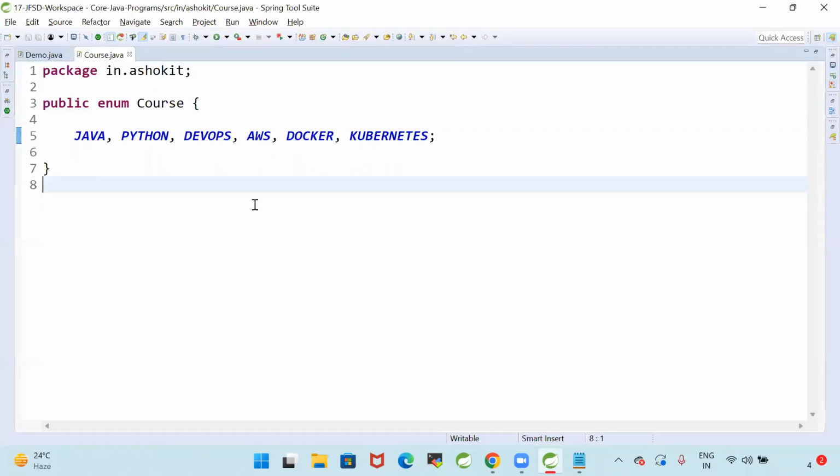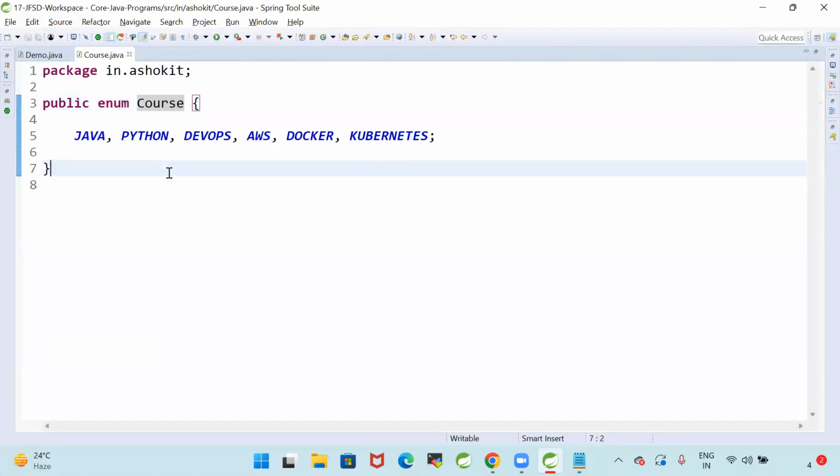What is the purpose of enum now? Enum is a keyword which is used to declare constants, a fixed set of constants.